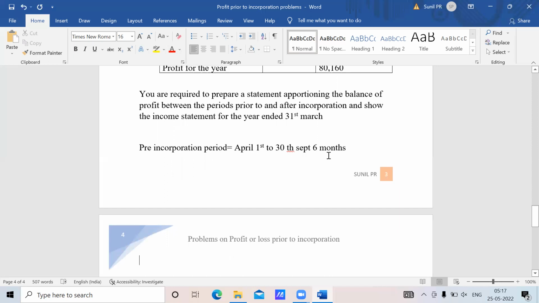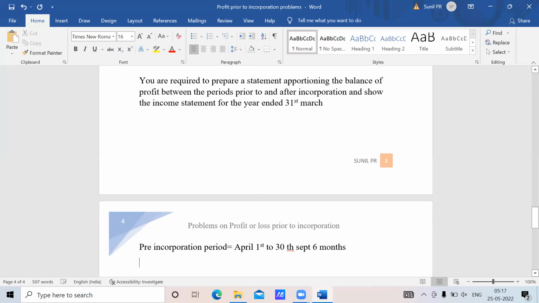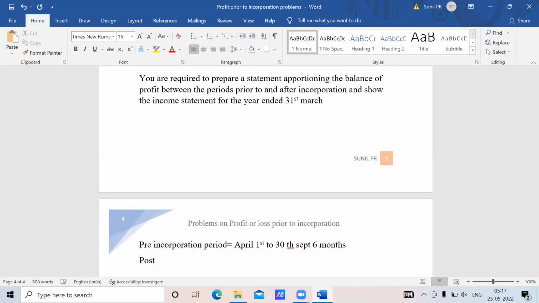Now go for the post-incorporation period. Post-incorporation was from 1st April 2017, sir. I mean, it was until 31st March 2018. So are we including 30th September? No, no, wait. We are not taking September, because it is after incorporation. After incorporation, we are not taking September. So we are doing October, November, December, January, February, March. That's another 6. So 6 by 6, sir, which will be 1 by 1 if we simplify.